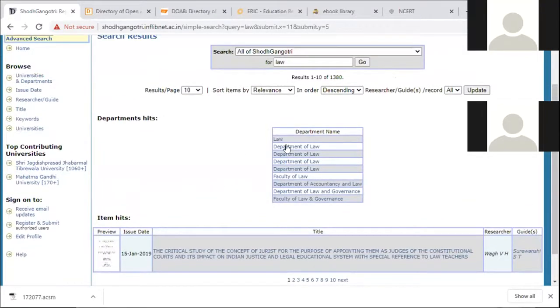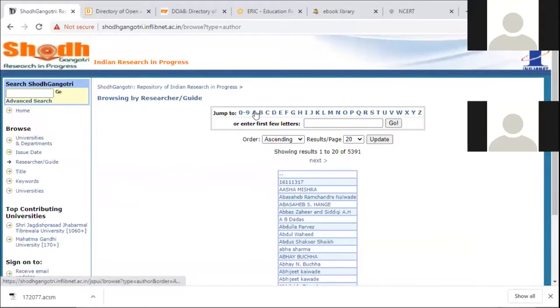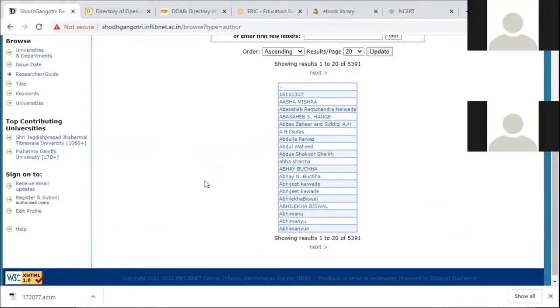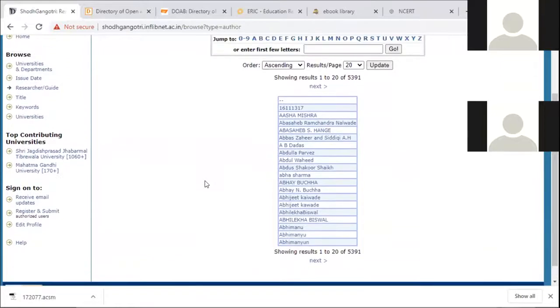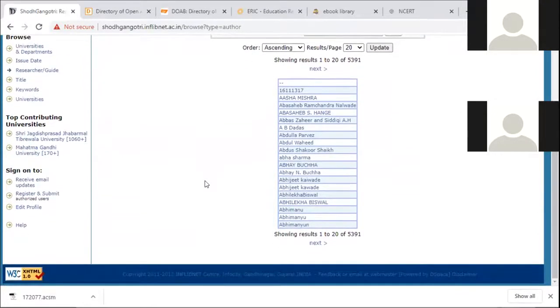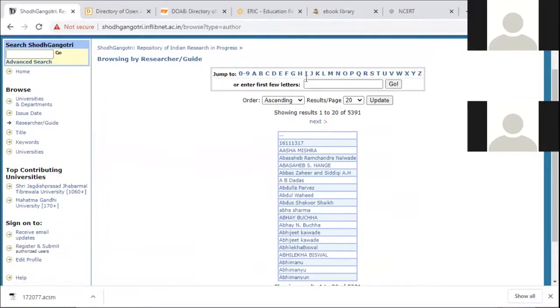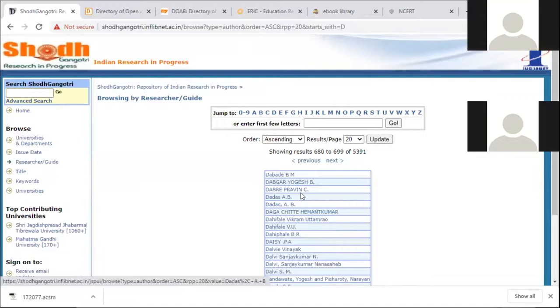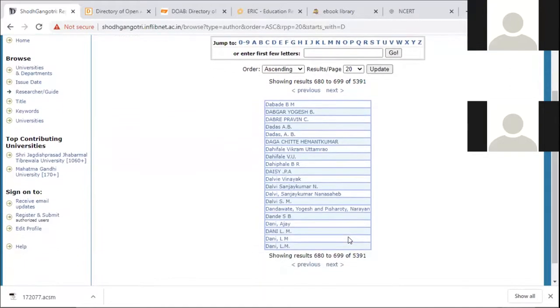Okay. Again, department wise hits are also given. Department of law and all. This site also you can browse by university, by issue date, by the name of the researcher, by the titles, by the keywords. If you want to see the researchers who are doing the research in the country. See, these are the students who have registered, who are doing their research work in India. Okay, alphabetical list is given. You can also find out from here. Suppose D, under the term alphabet D, these are the research scholars who are doing their PhD.